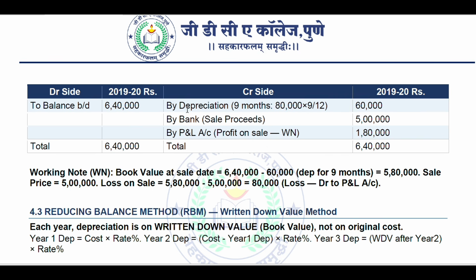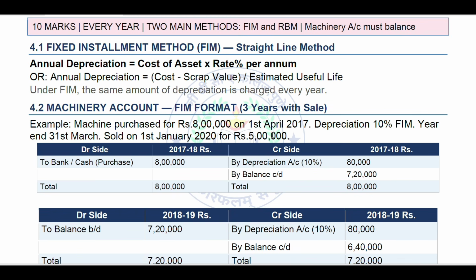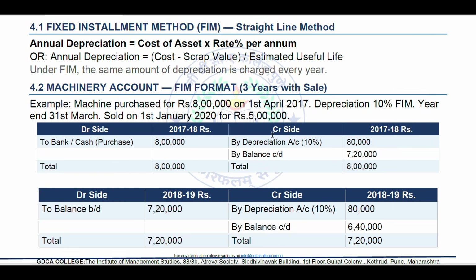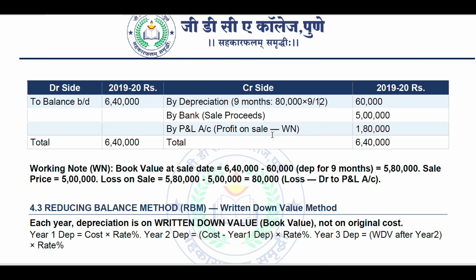Okay. Depreciation is 10% on 8 lakh rupees, so 80,000 into 9 divided by 12. This is how you have to calculate for 9 months. It is coming to 60,000 rupees. By bank, sale proceeds 5 lakh rupees, that is already given here. That is 5 lakh rupees on the machine we have sold in 2020 on 1st January.